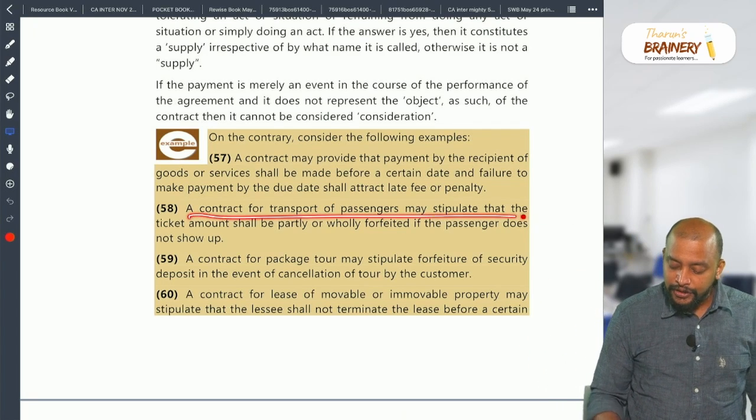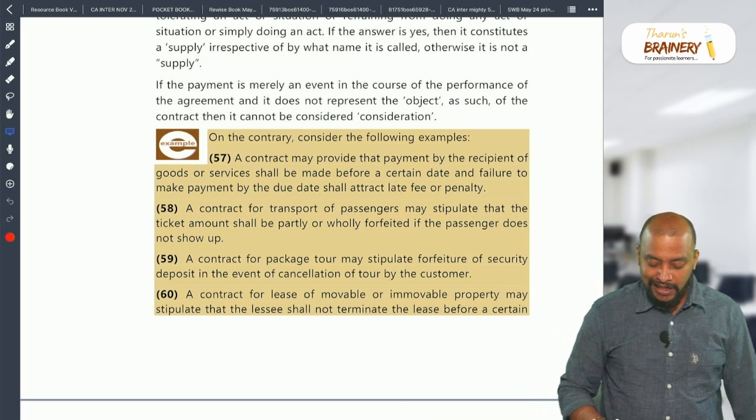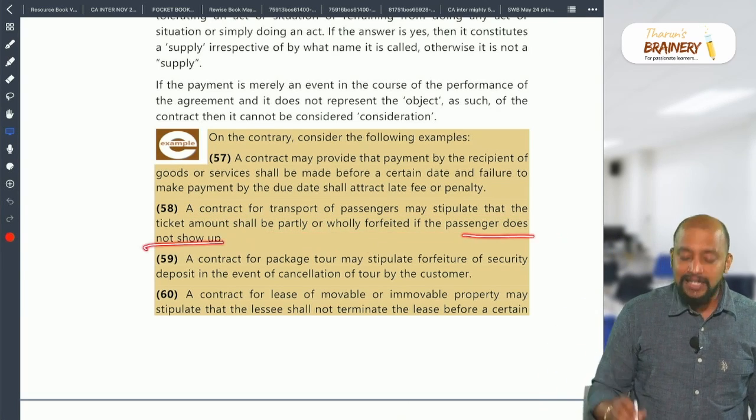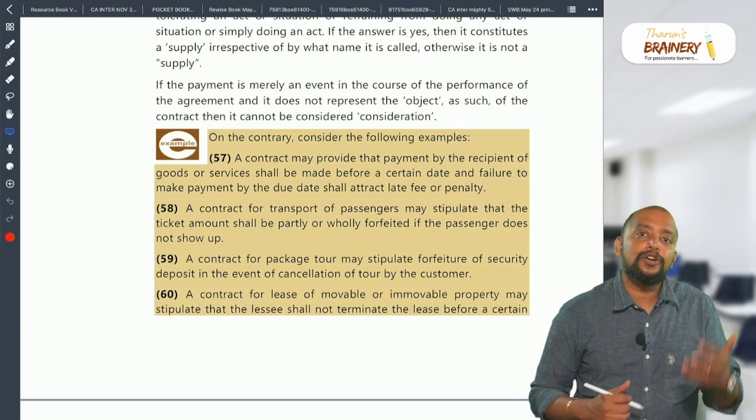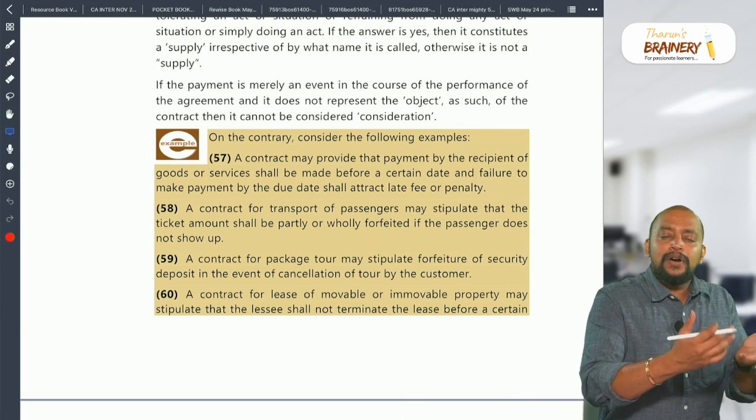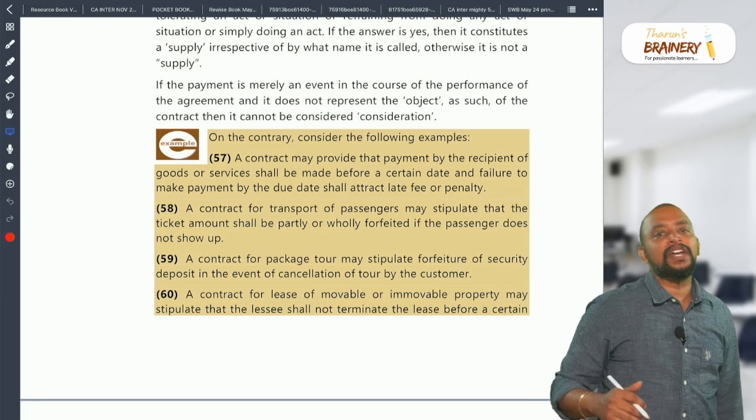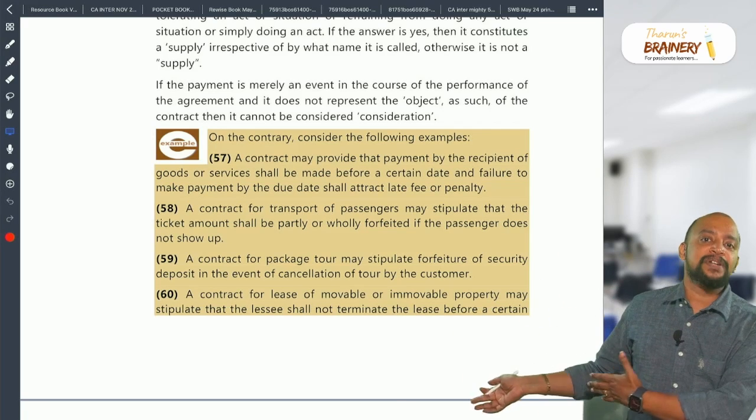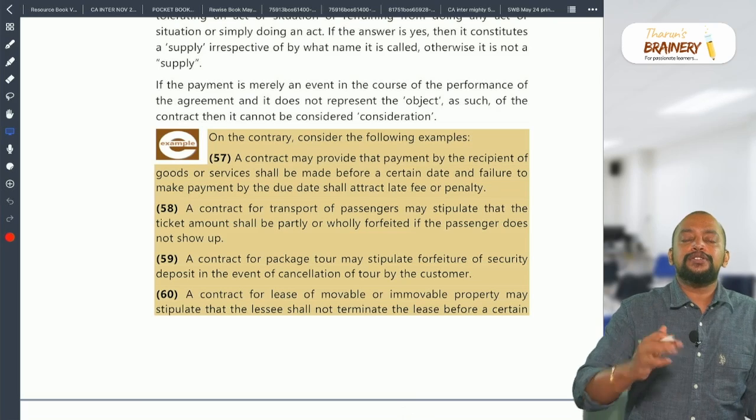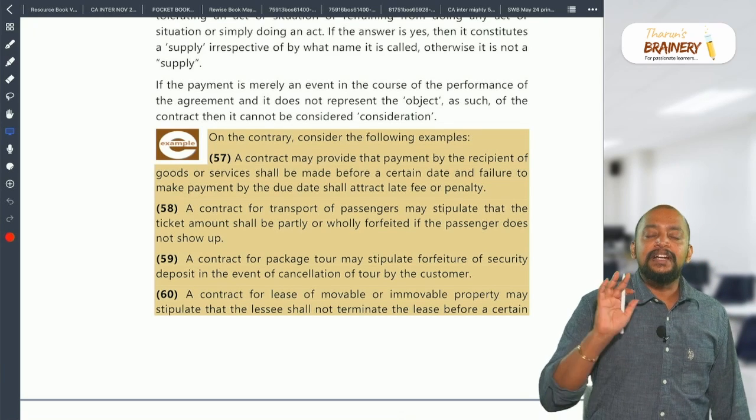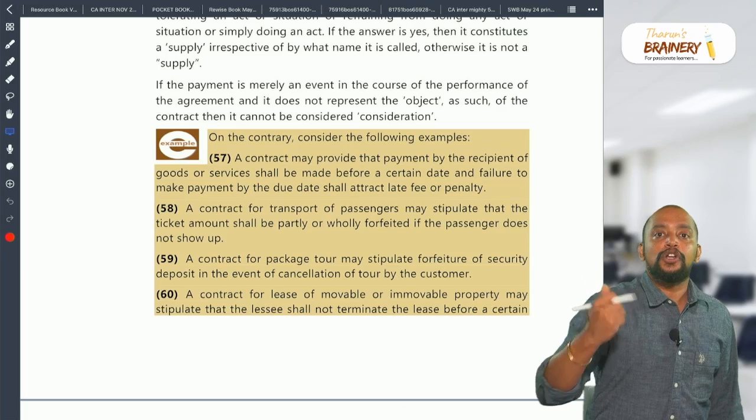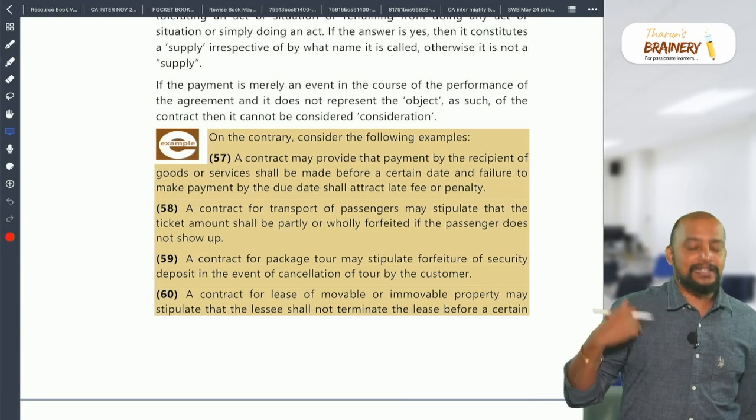A contract for transport of passenger may stipulate that the ticket amount shall be partly or wholly forfeited if the passenger does not show up. If the passenger is not coming or you are cancelling the ticket, I will retain some amount and the remaining amount I will refund. Which means I am going to sell that to some other person, I am not having any loss. So this is not like compensating my loss, it is only like I am tolerating your act of not showing up, for which I will collect some charges.